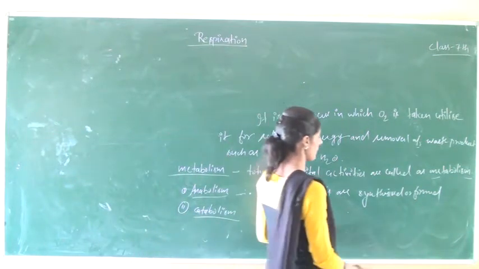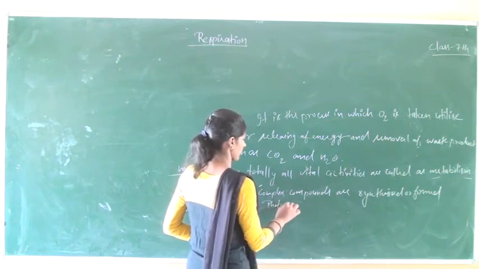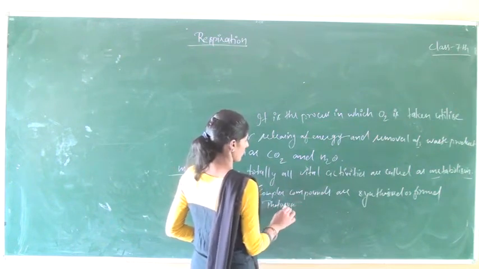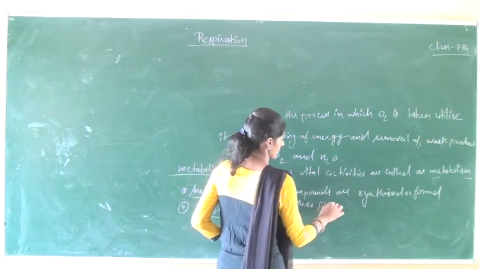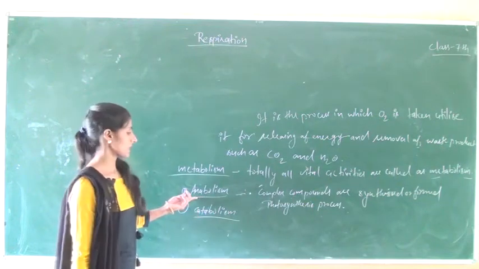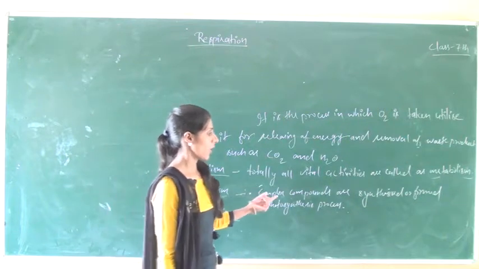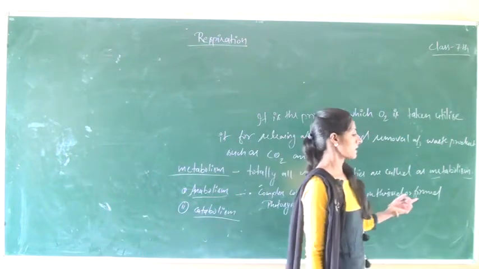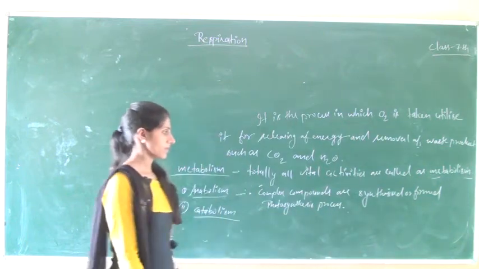For example, the photosynthesis process is an anabolic process in which complex compounds are synthesized or formed by using simple compounds.